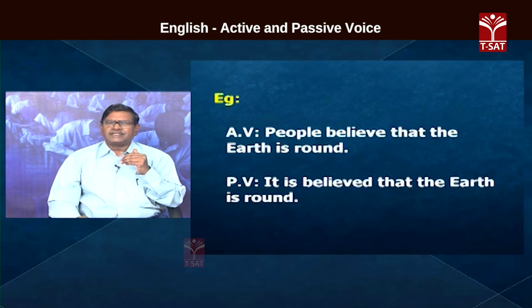So, what is the object here? That the earth is round is the clause. People believe it. What is it? It is that the earth is round. Therefore, it is believed that the earth is round.